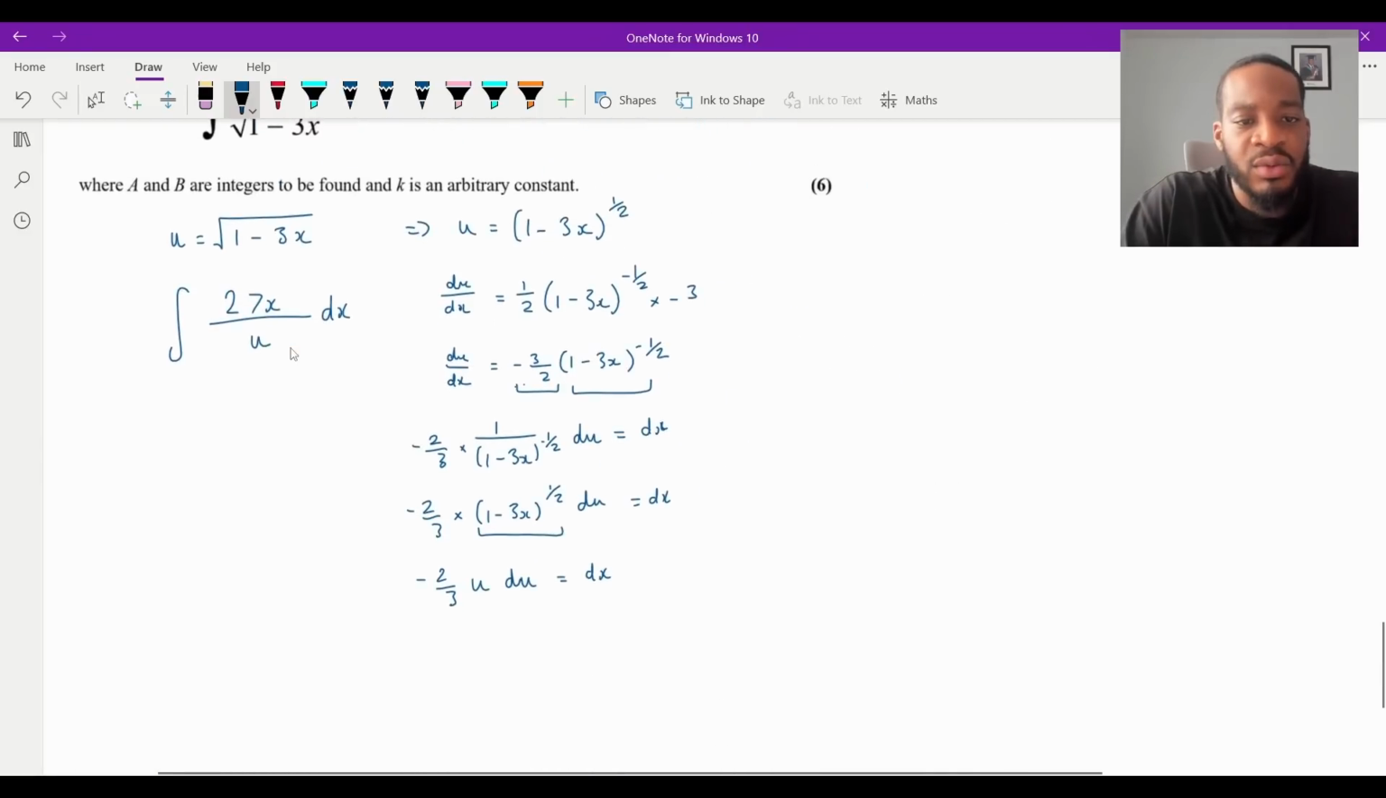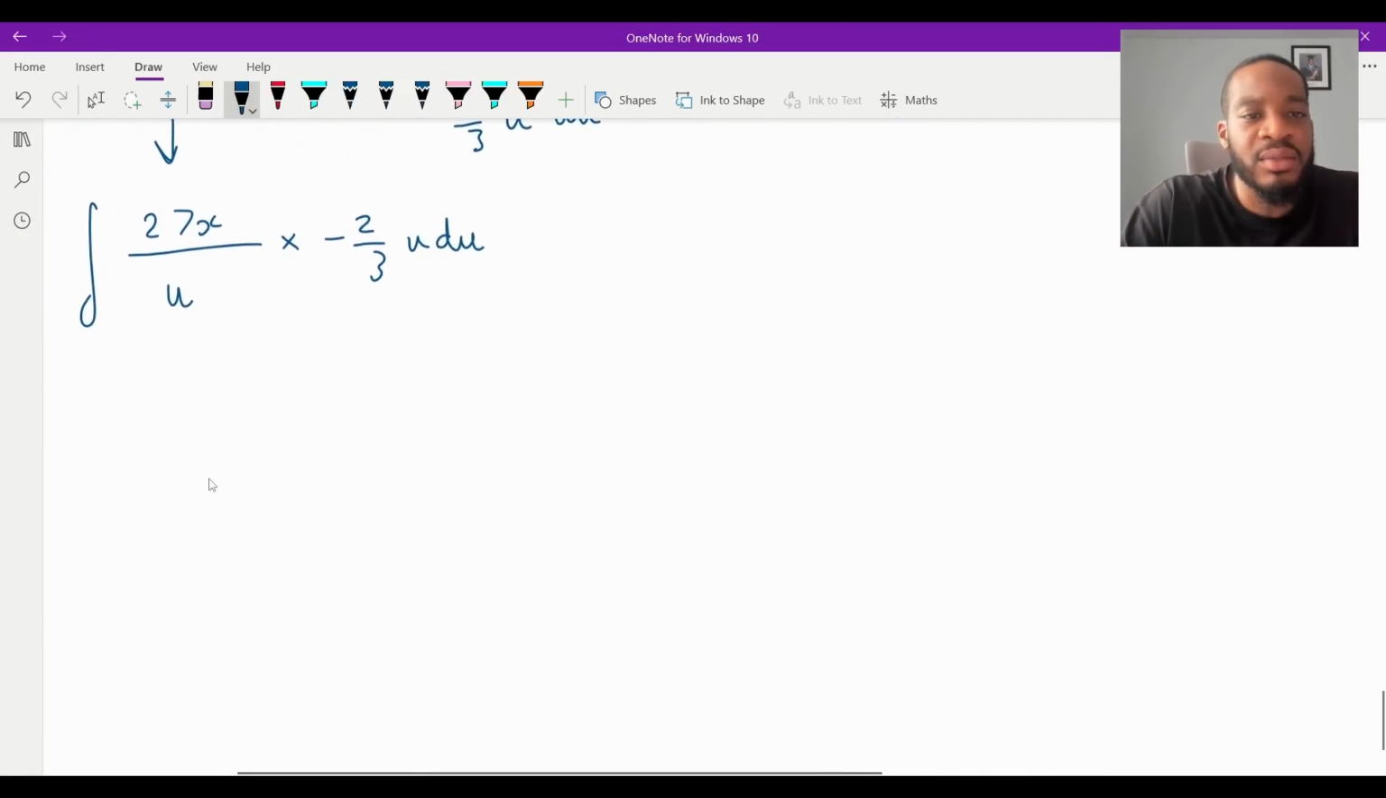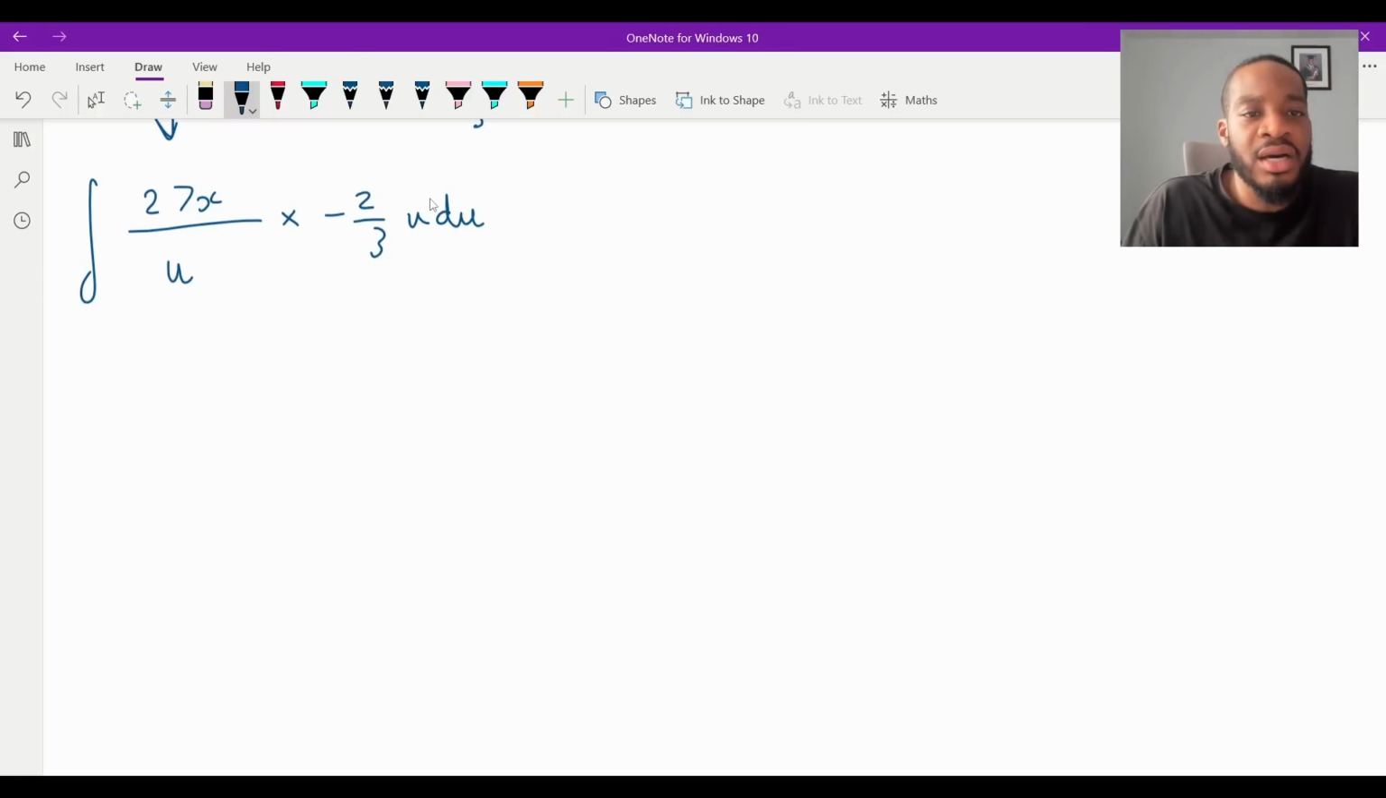So now I'm here, I can put that in. So if I put that in there, let's see what we get. It's going to be the integral of 27x. We're going to get to the x in a moment. Of u, and then times by dx, which is minus 2 over 3 u du, like that. Perfect. Okay. Now we are here. Let's just tidy up the constants, and then we will sort out the x in a moment. So doing this, that will cancel with that. 27 divided by 3. 3 goes into 27 9 times. 3 goes into 3 once. 9 times minus 2 is 18. So right now I'm at minus 18 x du.